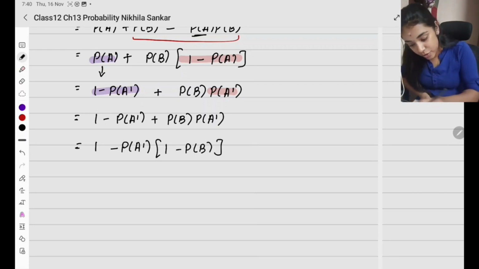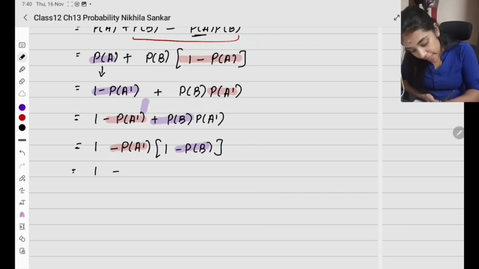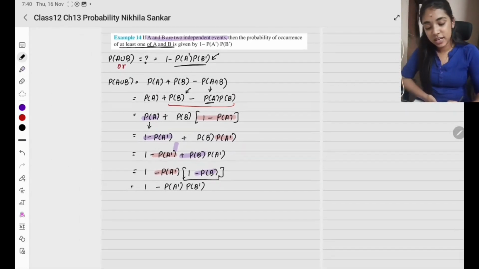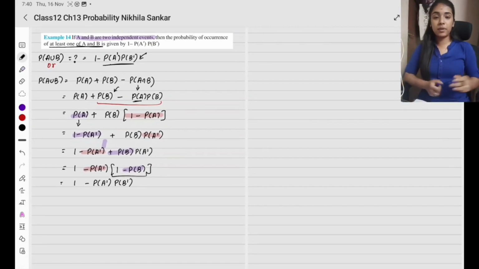Do you agree? I'm going to take minus P of A dash velila, minus P of A dash velila edutha, I'll be left with 1 from here and minus P of B from here. Appadana minus plus agum. This is going to be 1 minus P of A dash, and this whole term is going to be P of B dash. So this is our required answer. Okay, clear? The splitting மட்டும் எப்படி பண்ணனும்னு clear-ஆ பார்த்து பண்ணுங்க, otherwise you get confused.